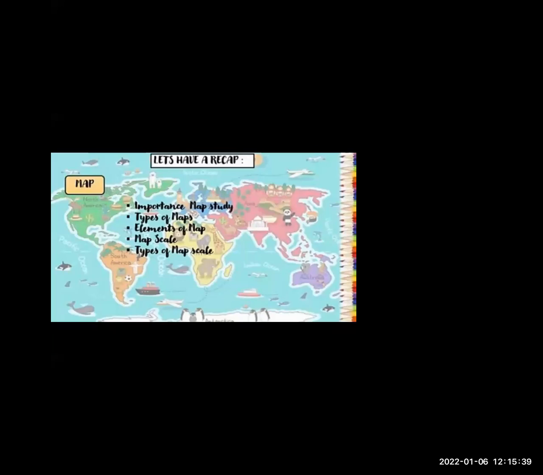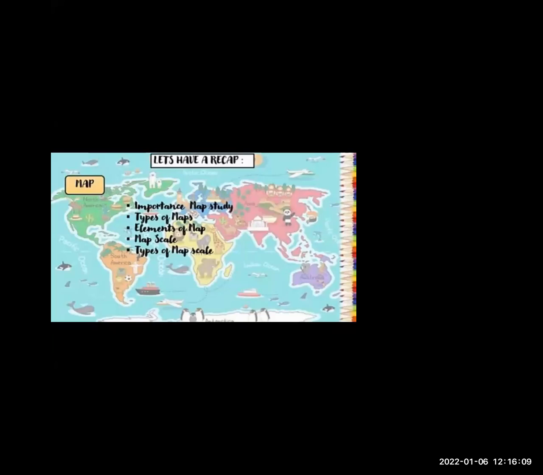Yes, very correct. So there are 5 different elements of maps: first one is title, then legend or key, then compass, then scale, and last one that is insert map. Here we have seen 5 types of elements of maps.